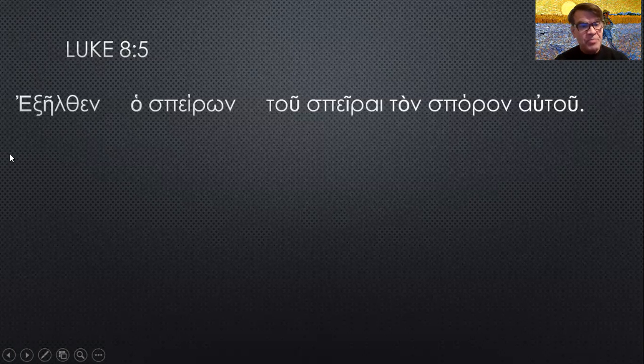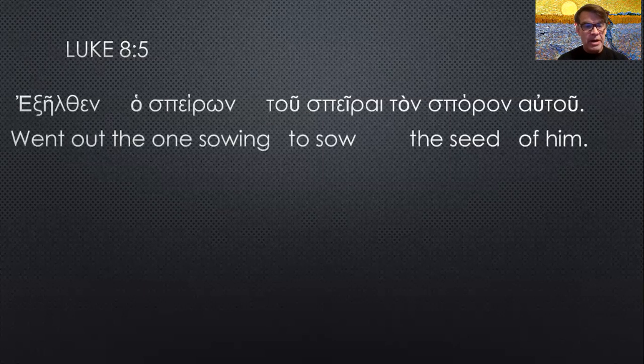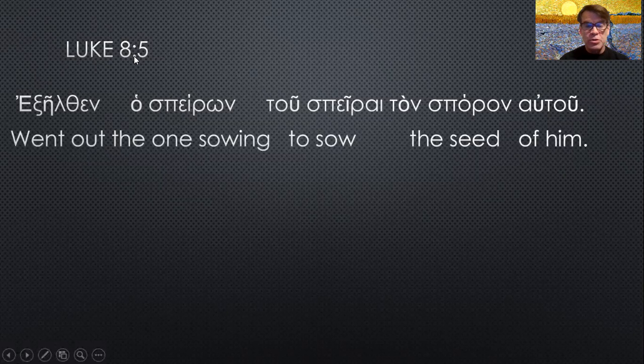So let's start. Exelthen ho speron tou sperai ton sporon autou. A lot of sp. All has to do with seed of various kinds. So exelthen is he went out. All right. And the one who is going out is the sower, ho speiron, the one sowing.